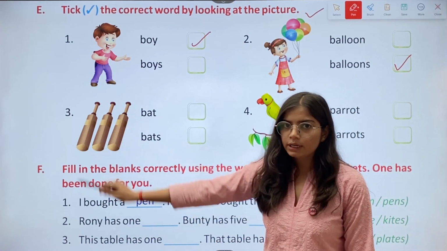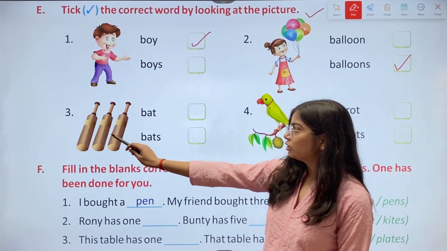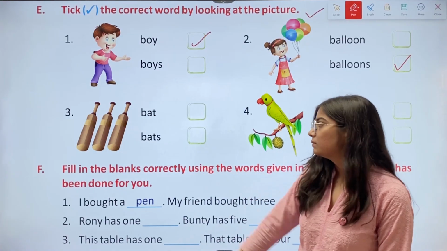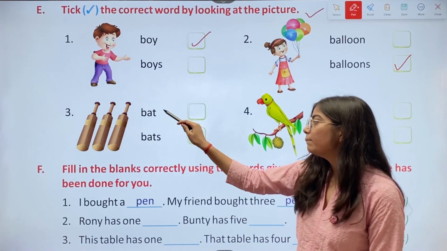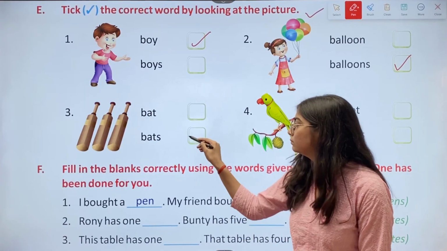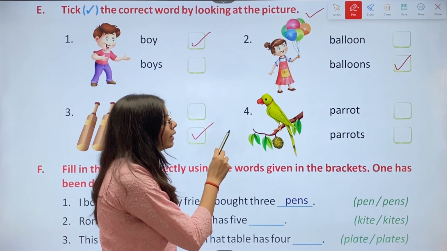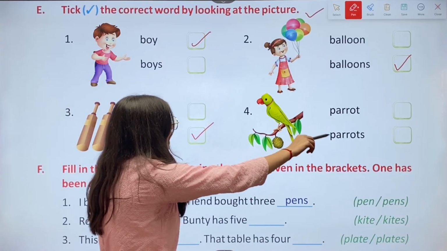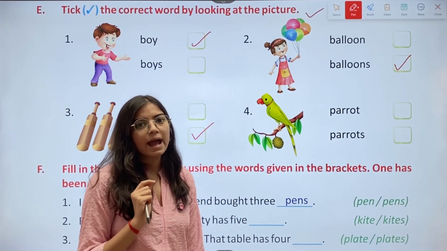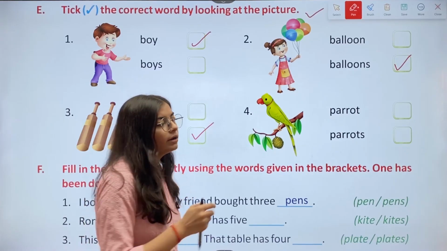Then third one, in this picture you can see we have many bats. We have two options, bat, bats. So we'll tick on bats. Then the fourth one, we have parrot, parrots. In this picture, you can see we have only one parrot. So we'll tick on parrot.